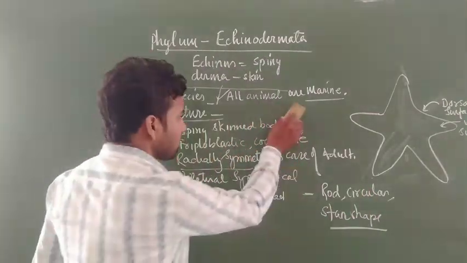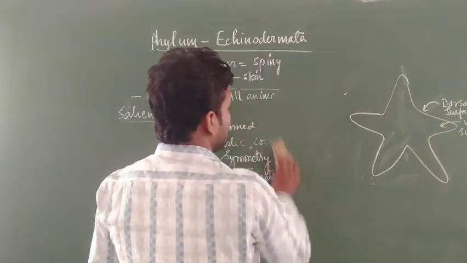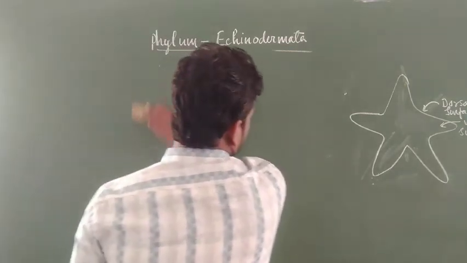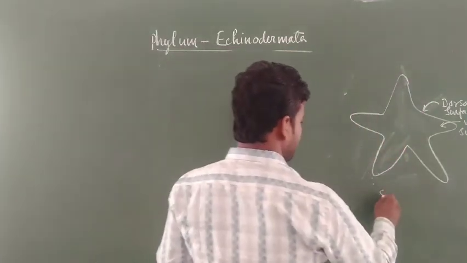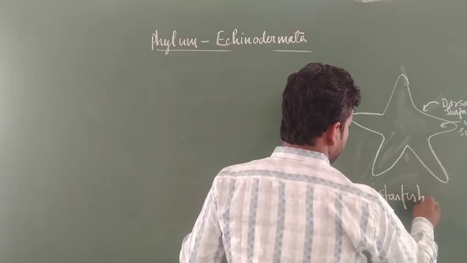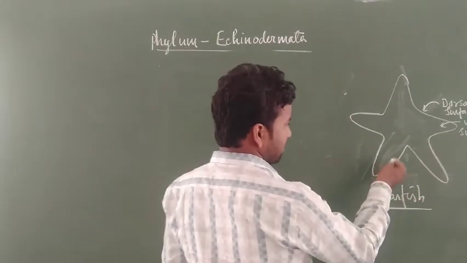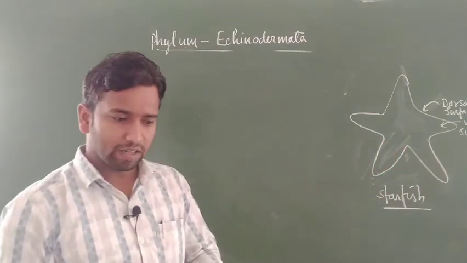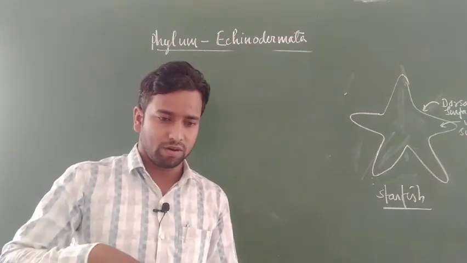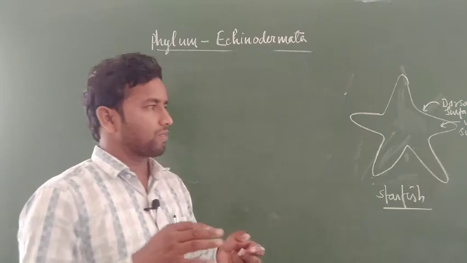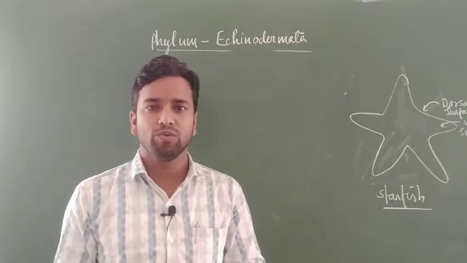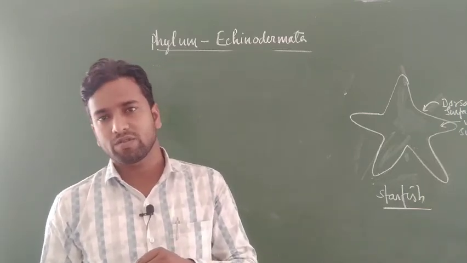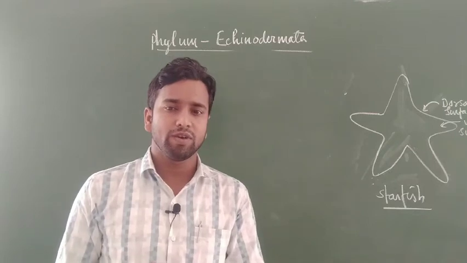Students, now let us discuss the structure of the body of a starfish. Starfish is also known as Asterias. This is the ventral side. The starfish is dorsiventrally flattened, and the ventral side is toward the soil. When Asterias moves, the ventral side has tube feet like structures toward the soil region, as they move on the bottom of the sea.